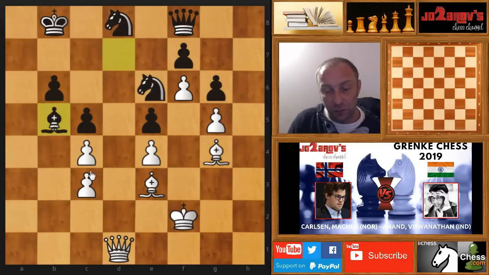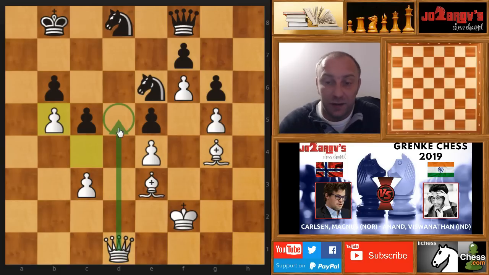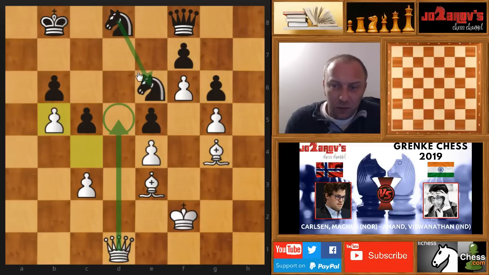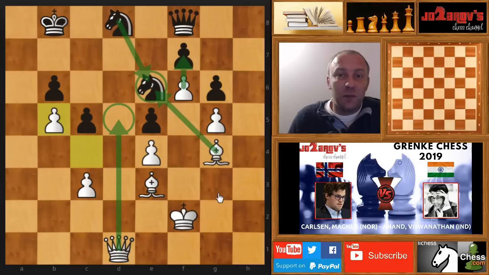If you try something like bishop on b5, then of course a takes b5, and this could be really deadly, because now we have the square d5. If you see the queen can come here into the game, it will be really hard for Anand to defend this here with this bishop pair. Still, this knight would be really a little bit paralyzed, because the dependency on each other is too much. We have always the possibility maybe to take this knight on e6 and create sort of a pass pawn situation. As said, you see the whole game was based on creating pass pawns or not creating pass pawns.